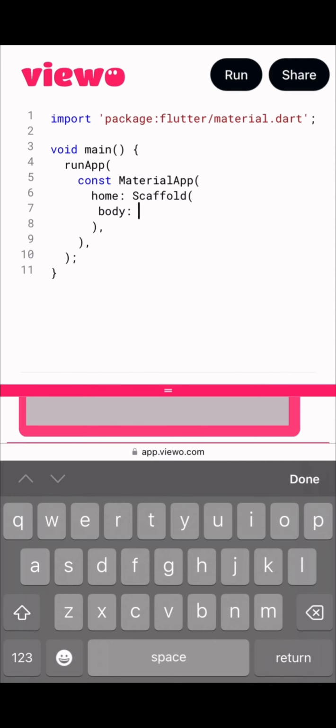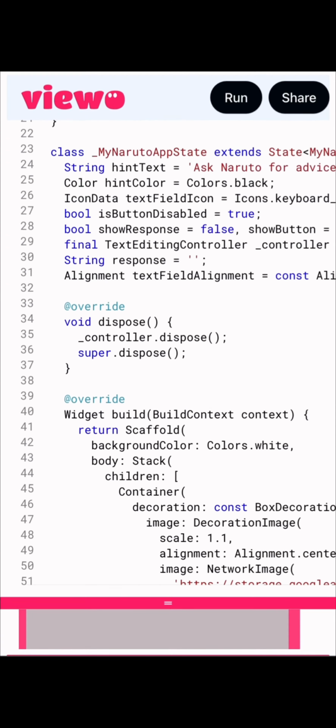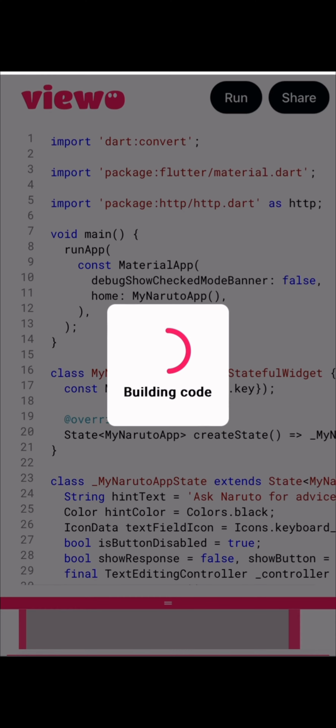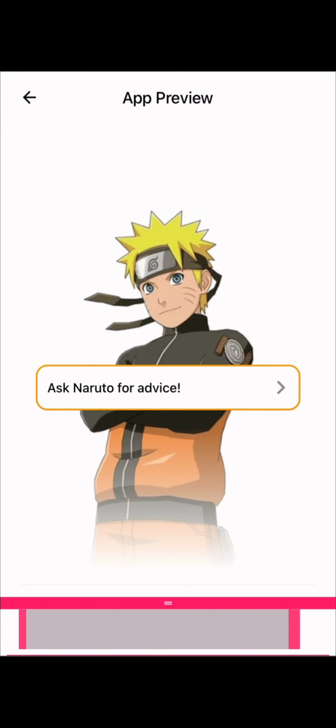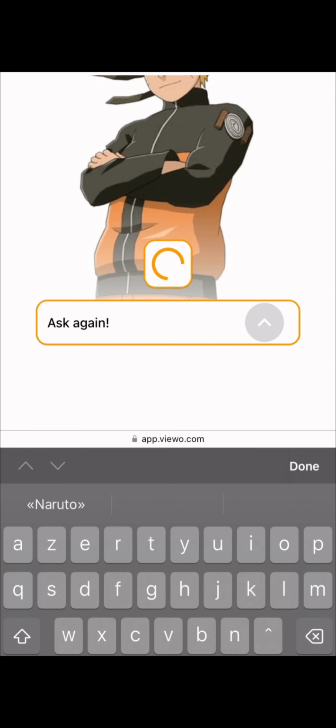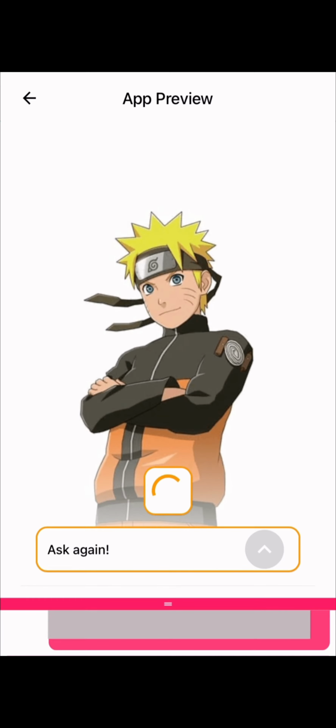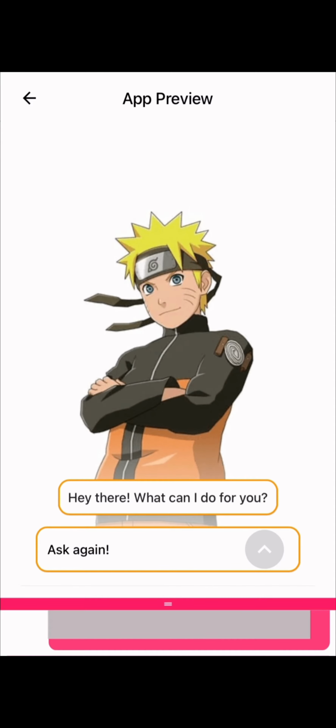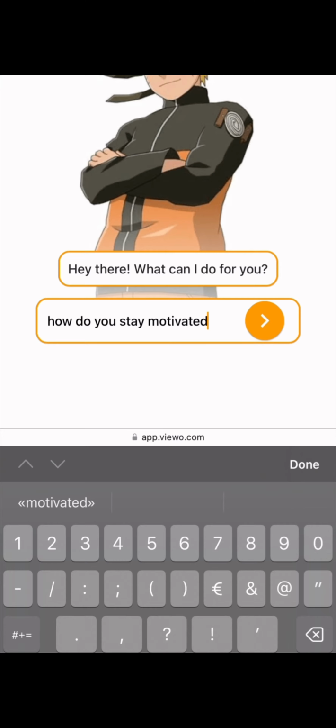In this course, we will learn to code step by step and make mobile apps in Flutter. The first app we will make is an app for anime fans. This app is your personal ChatGPT companion, inspired by Naruto. Just type in any question you have, and Naruto will provide you with an answer.